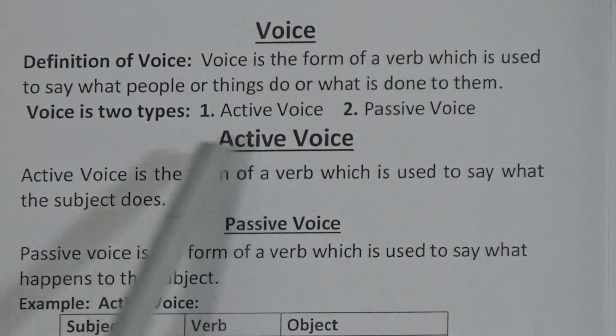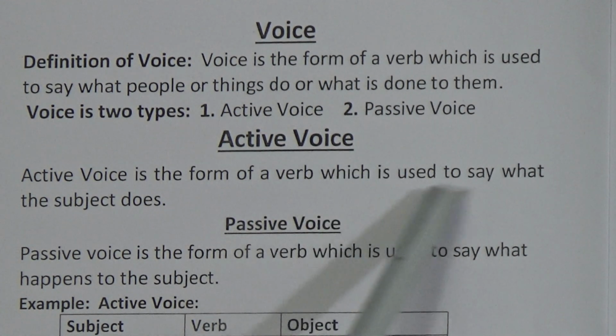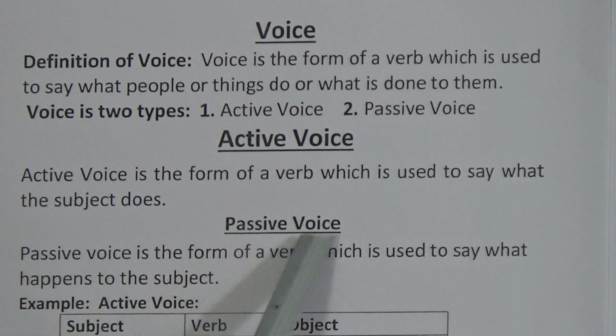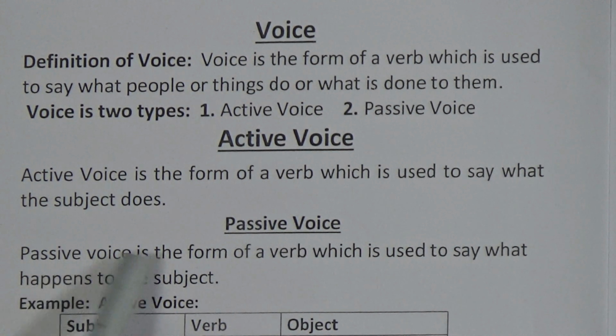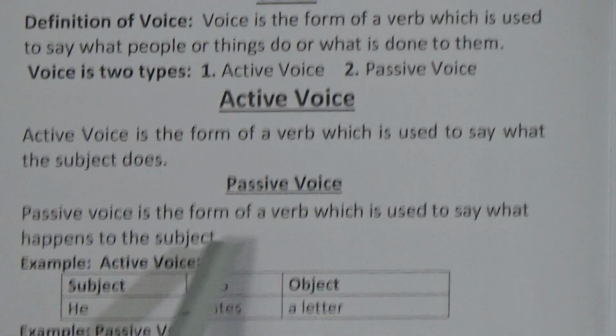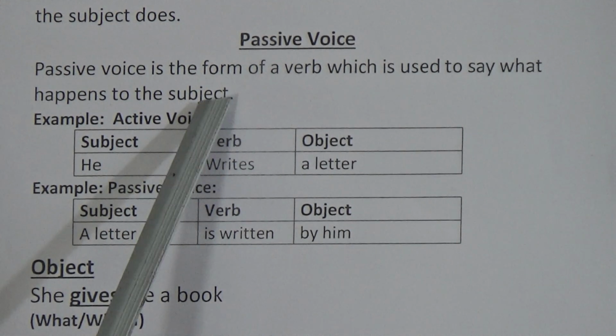Active voice is the form of a verb which is used to say what the subject does. That means here the subject is the doer, and passive voice is the opposite of active voice. That means passive voice is the form of a verb which is used to say what happens to the subject, yet the subject doesn't do directly anything.